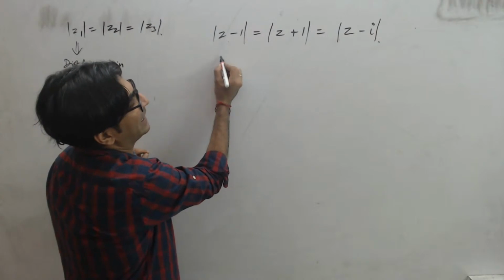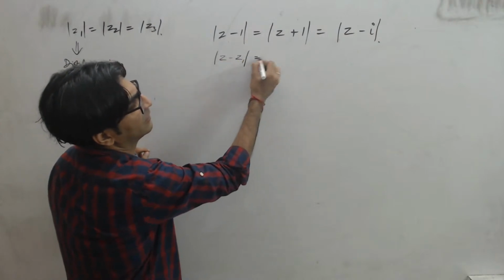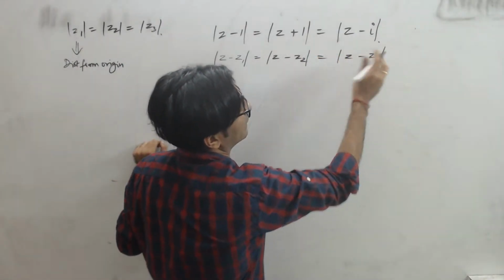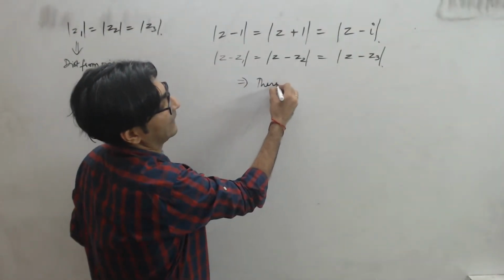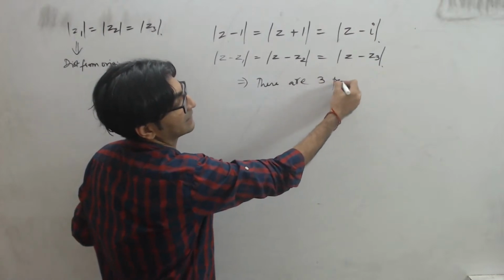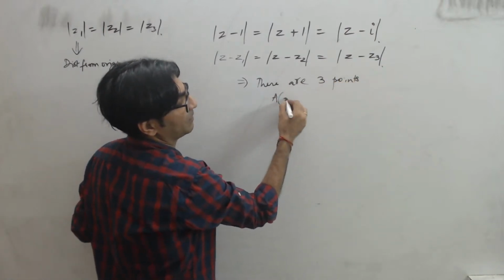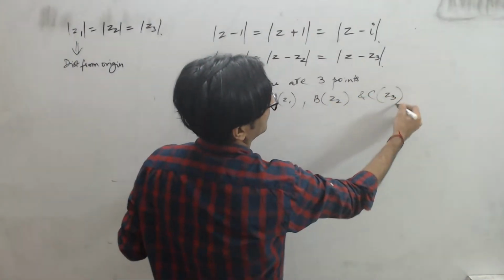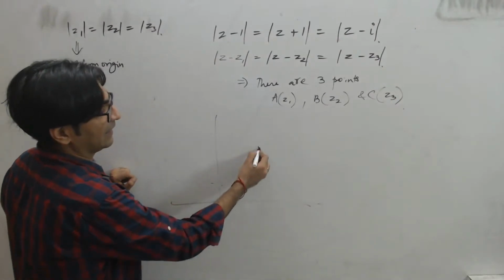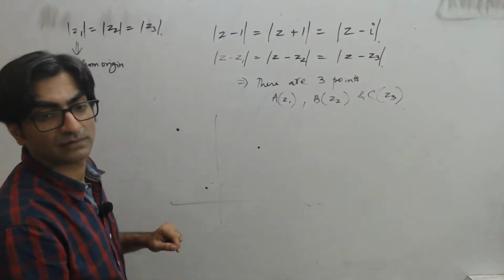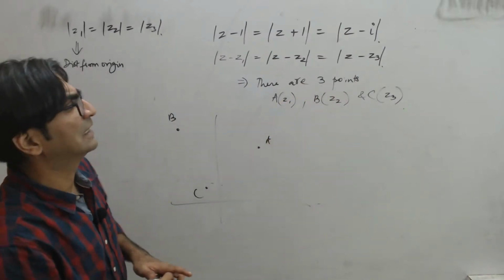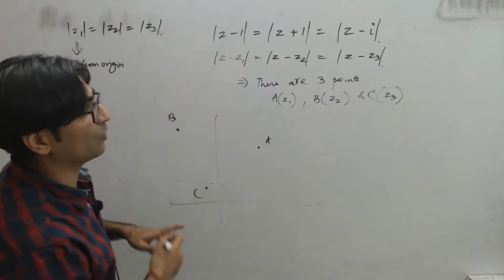Think of this as, let's say, mod Z minus Z1 is equal to mod Z minus Z2 is equal to mod Z minus Z3, right? If you think about it this way, then basically what it says is that there are 3 points, A represented by Z1, B represented by Z2 and C represented by Z3. मतलब कोऑर्डिनेट प्लेन में 3 पॉइंट है ऐसे A, B और C, right? A, B and C are 3 points on the plane such that Z minus Z1. Now what is Z minus Z1?